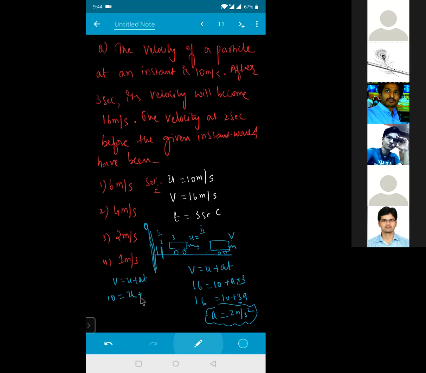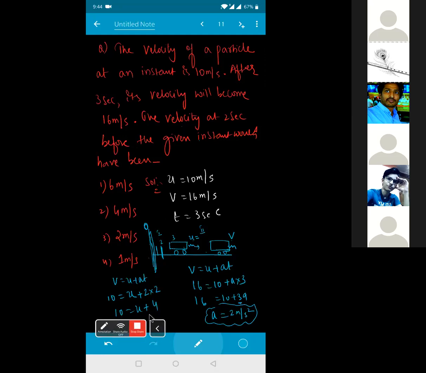That is u, plus the acceleration of this car, which is 2, in how much time? 2. So 10 is equal to u plus 2 into 2. This is nothing but 4. So u is equal to how much for me? 10 minus 4, that will be equal to 6 meter per second. So 6 meter per second will be the answer. Clear for everyone?